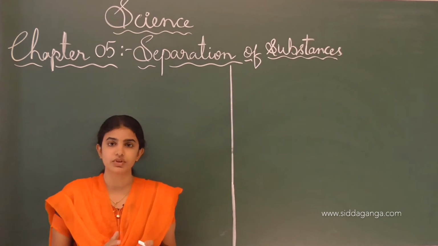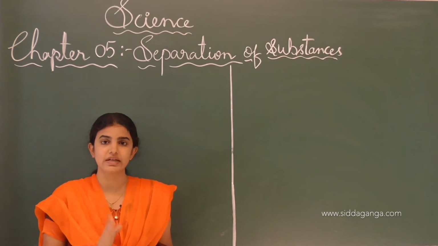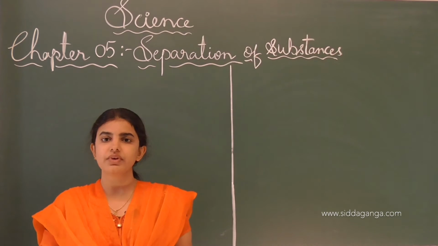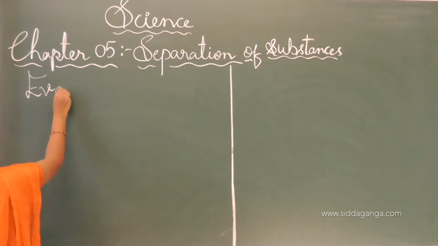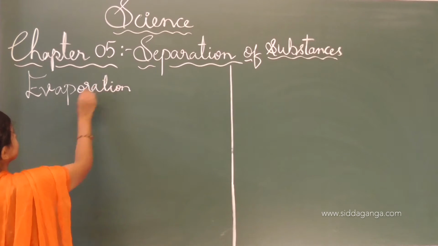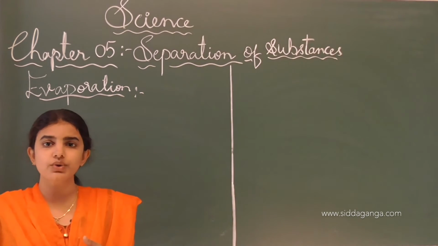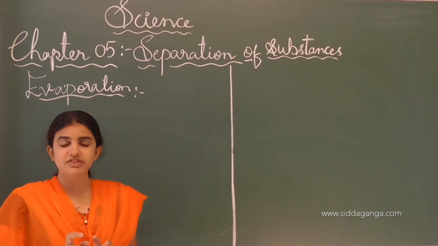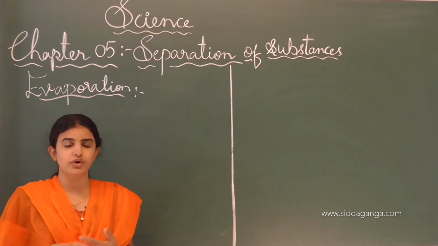Next we shall move on to evaporation and condensation. In the process of evaporation, the liquid gets converted into water vapor. This one we call the evaporation process. In evaporation, the liquid state gets converted into the vapor state. Here, temperature is very much necessary. If we raise the temperature, then the evaporation rate will increase.